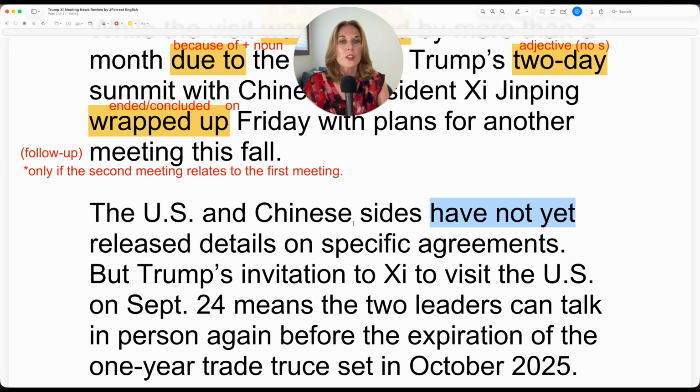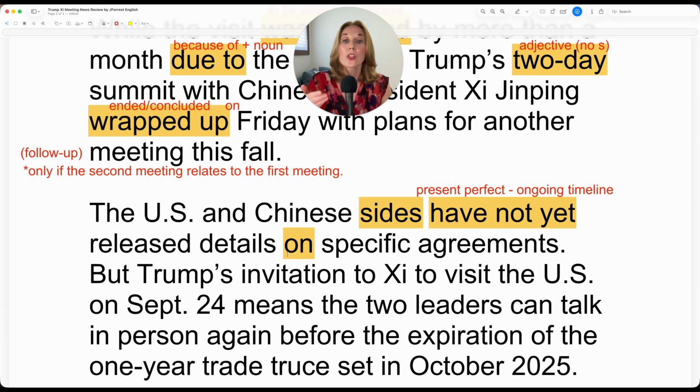So the US and Chinese sides didn't release details on specific agreements. That sounds more complete. But now we may keep watching this story to see if details are released. And notice the use of the preposition on. So you can request details on something.